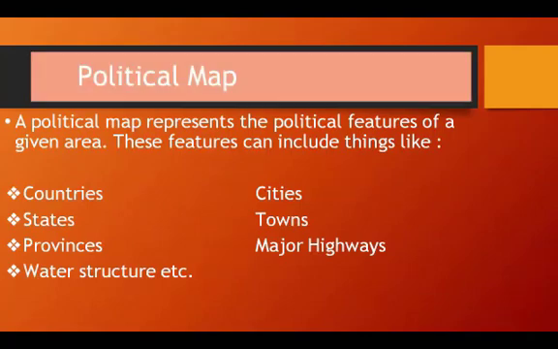And the second is political map. A political map represents the political features of the given area, and these features can include things like countries, cities, states, towns, provinces, major highways, and water structure, etc.